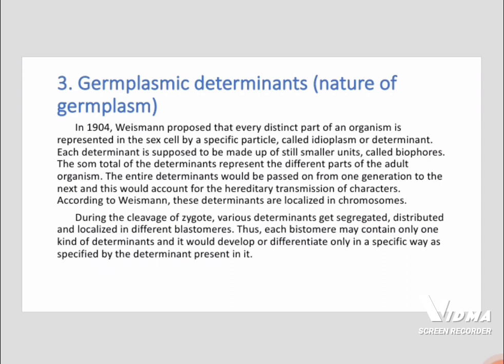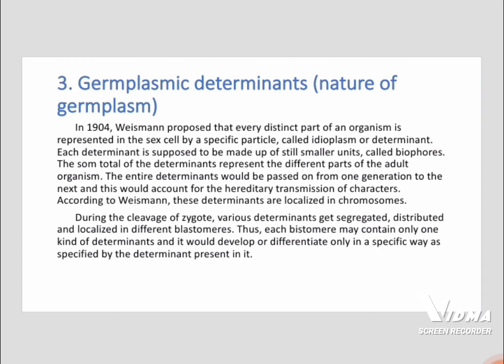Third, germplasmic determinants, or the nature of germplasm. In 1904, Weismann proposed that every distinct part of an organism is represented in the sex cell by a specific particle known as idioplasm or determinant. Each determinant is supposed to be made up of still smaller units called biophores. The sum total of the determinants represents the different parts of the adult organism.